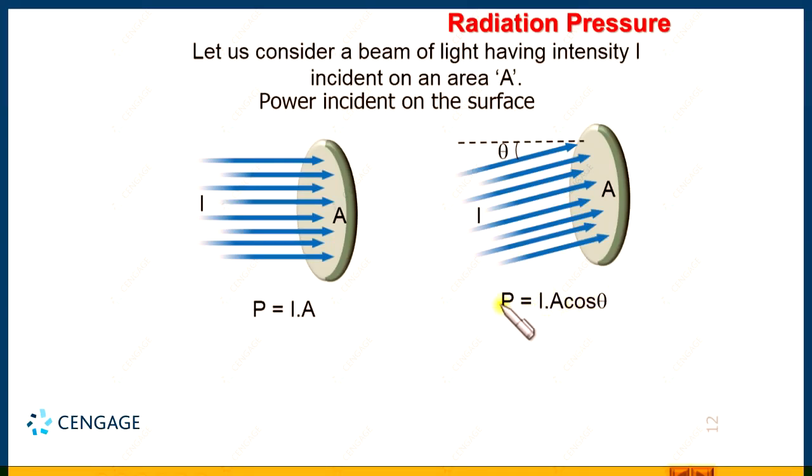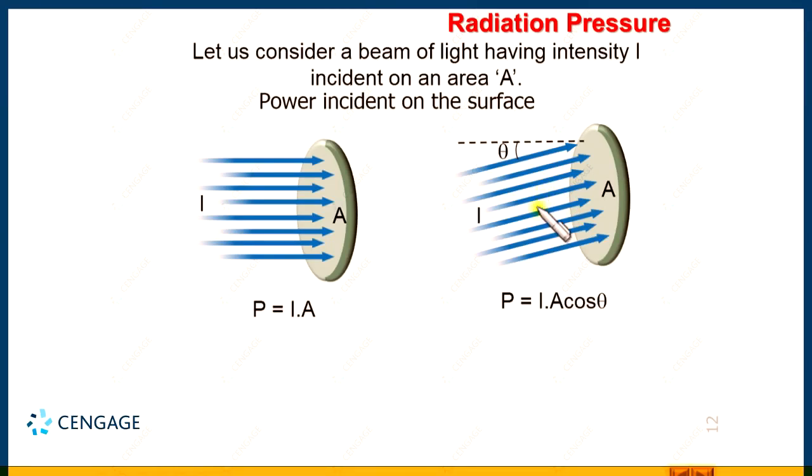You might have learned this formula while calculating the flux. If we calculate the electric flux, then the electric flux phi is equal to E multiplied by A multiplied by cos theta. E is the electric field vector, A is the area vector, and theta is the angle between the electric field vector and the area vector. So, you can use this formula, P equal to I A cos theta, when rays are incident at a certain angle with the surface.